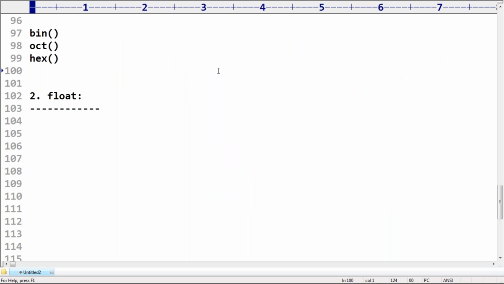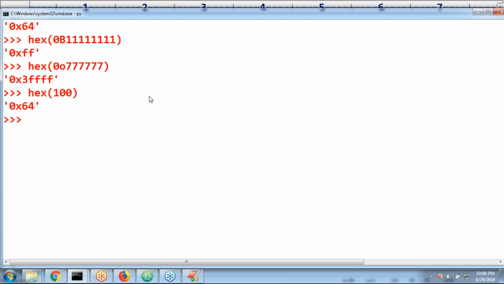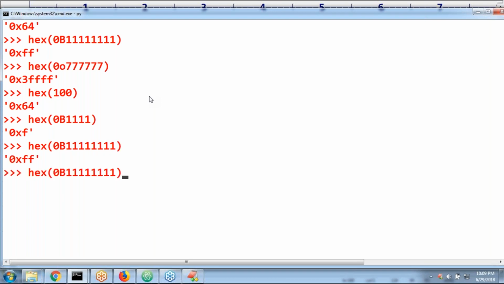Here, see what we call 0b 1111. F is coming, 0xF. Now I'm taking 1111 again, so 2 F's are coming. Next 1111, 3 F's are going to come. This is one small shortcut.